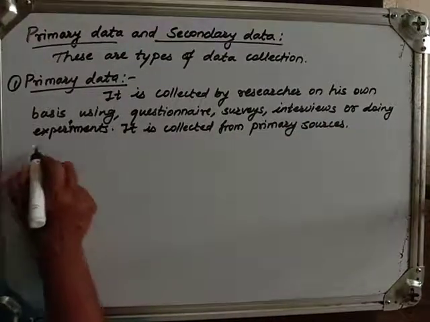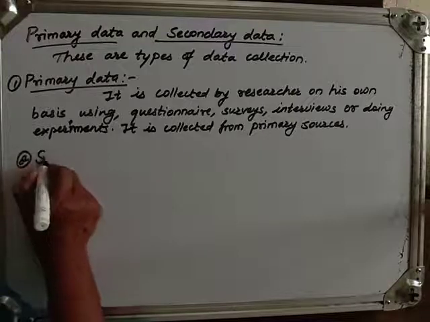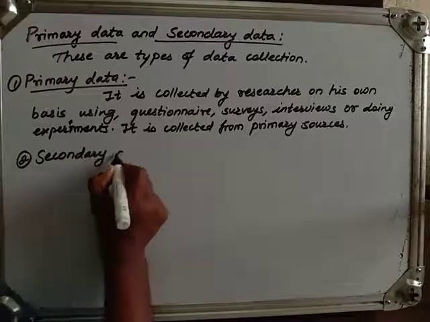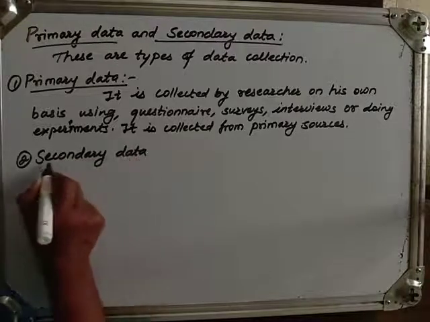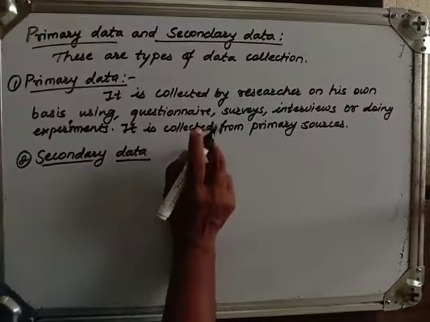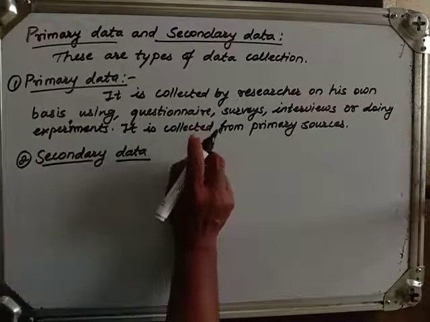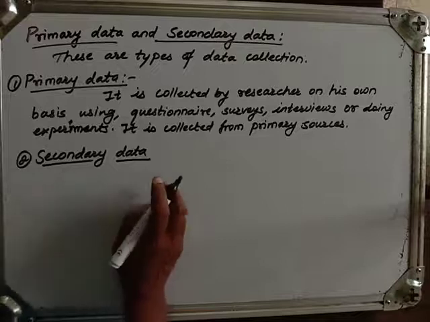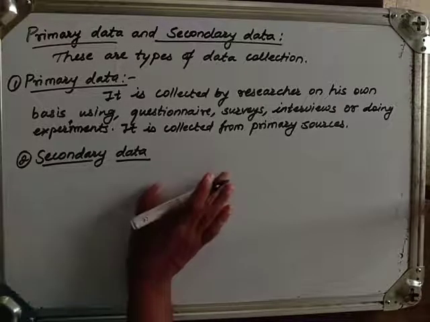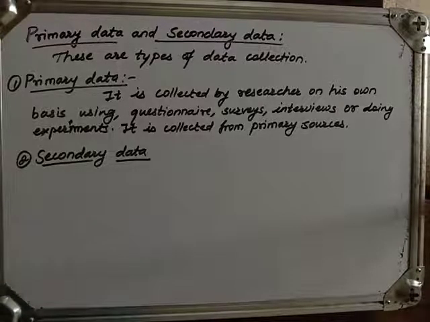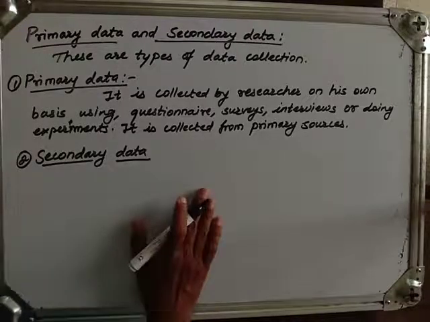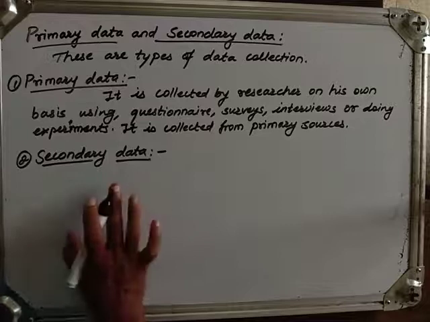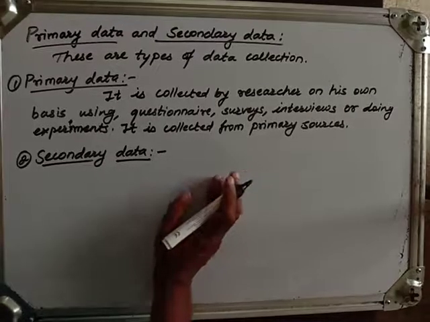Now, the second one is secondary data. This is not collected by himself or on our own basis. We can collect it from newspapers, internet, various agencies, various government organizations, just like a census is calculated. That is calculated by some teachers and submitted to the government.